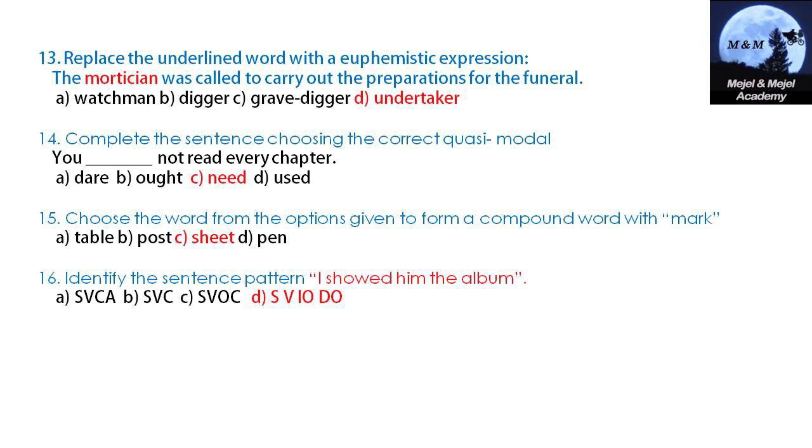Complete the sentence choosing the correct quasi modal. Which quasi modal comes in? You need not read every chapter. You don't need to read every chapter. Need. Choose the word from the options given to form a compound word with mark sheet. Identify the sentence pattern. I showed him the album. I is the subject, showed is the verb, him is an object, the album is an object. Therefore the album is the direct object because it answers what, and him answers to whom, so it is the indirect object. Therefore subject, verb, IO, DO.